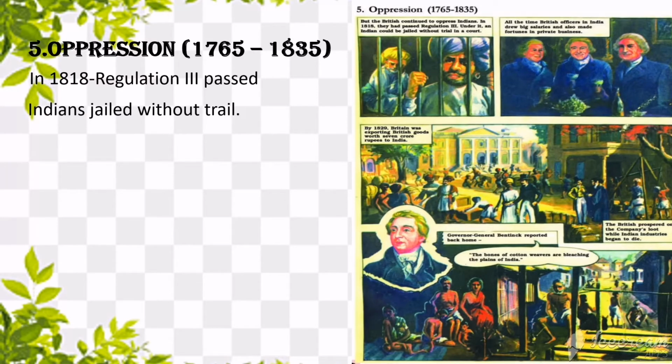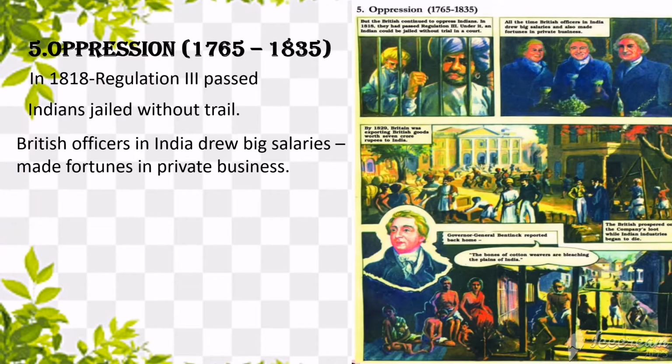If an Indian is suspected for a mistake, his mistake need not be proved. Without proving, he can be condemned for the punishment. He can be kept in a jail. That was a very cruel punishment, isn't it? That was a very cruel law. But that was imposed on Indians in the year 1818 by the Britishers.